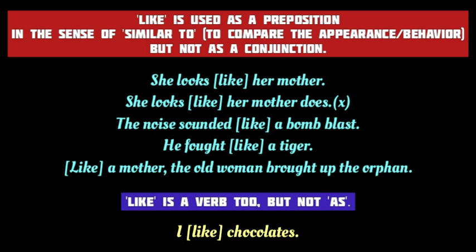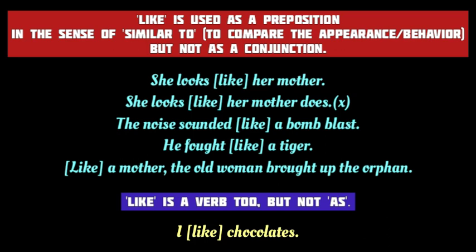Now study the third sentence. The noise sounded like a bomb blast. So like a bomb blast means similar to a bomb blast. In the next sentence, like a tiger means similar to a tiger. And then we have the sentence "like a mother, the old woman brought up the orphan." This sentence means the old woman was not the baby's own mother, but she was similar to his own mother. So viewers, make sure that you use the word like as a preposition and not a conjunction.